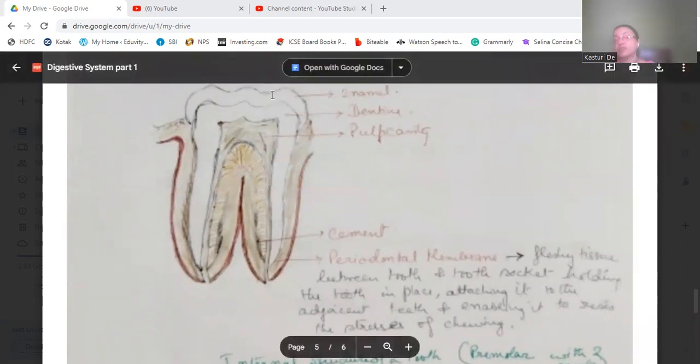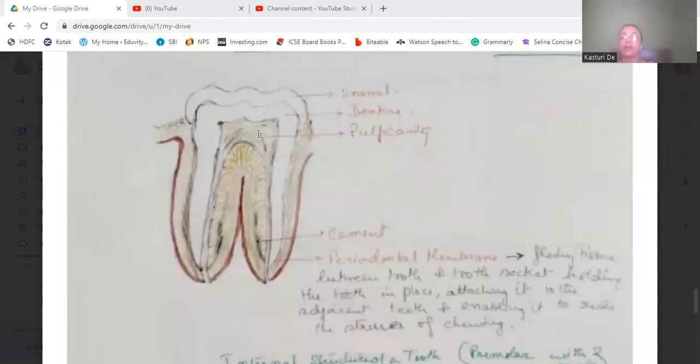It is coming out, that is known as the crown, which consists of the enamel, then the dentine, then the pulp cavity. And the pulp cavity consists of connective tissue with lots of nerve endings, nerve fibers, lymph vessels, and blood capillaries.